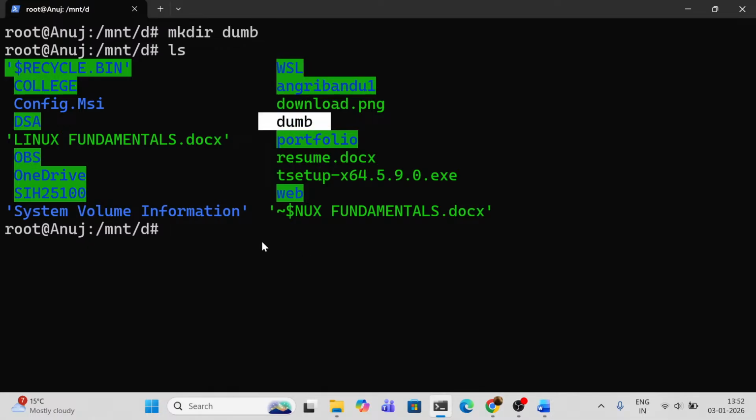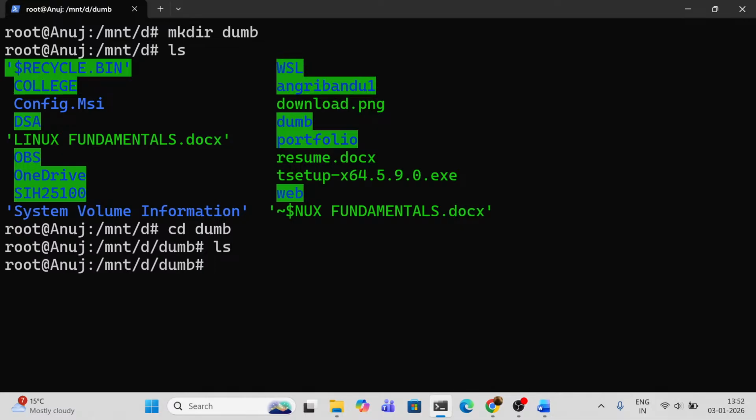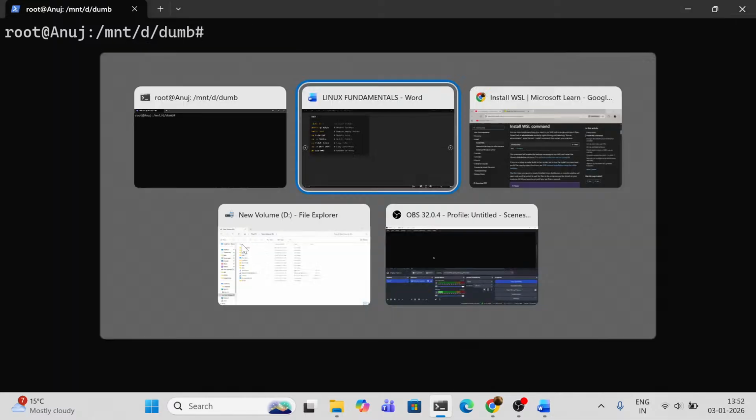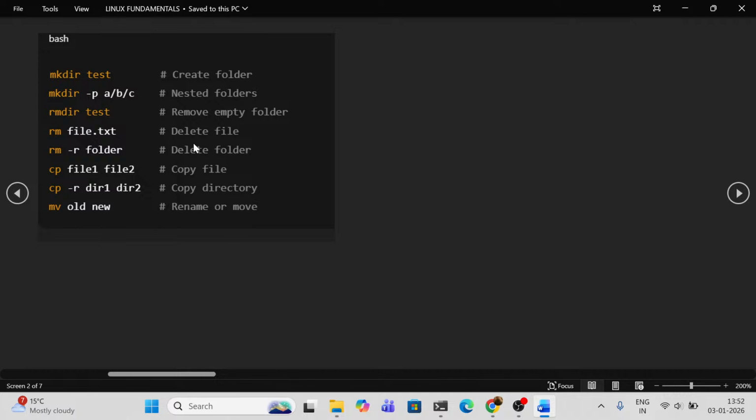Now, if I have to go into the dumb folder, what do we use? Directly cd and the name of that folder. I'm inside the dumb folder. If I have to check if there is anything or not, just ls, there is nothing, so it will show nothing. Now what will be the next? Nested folders. When you create a project, this nested folder command will definitely be used a lot.